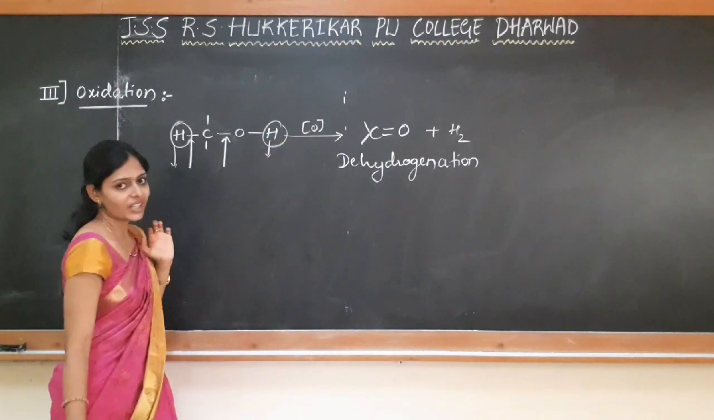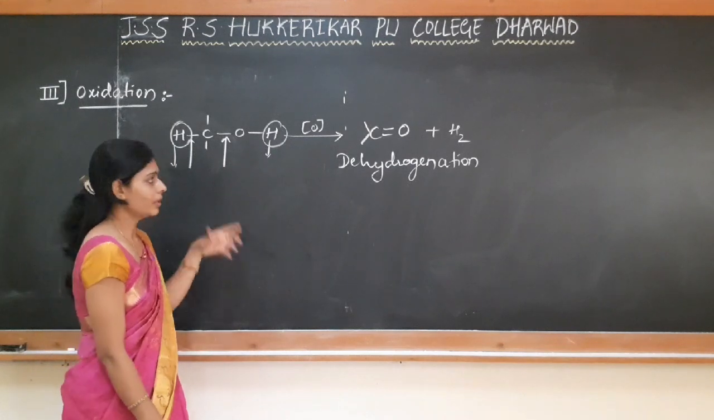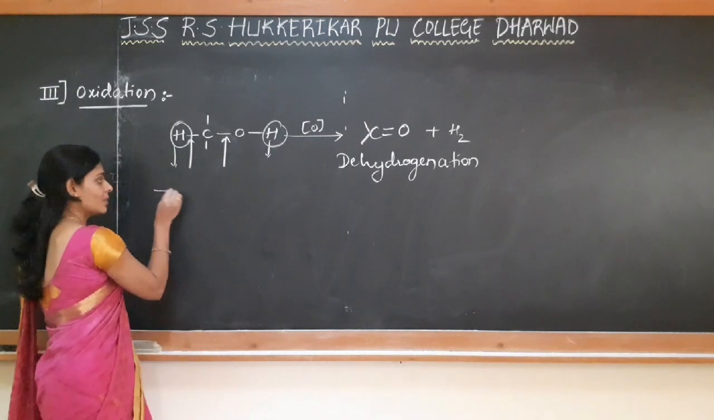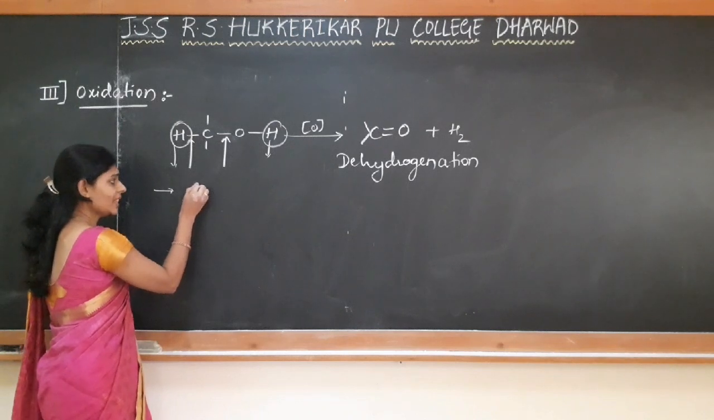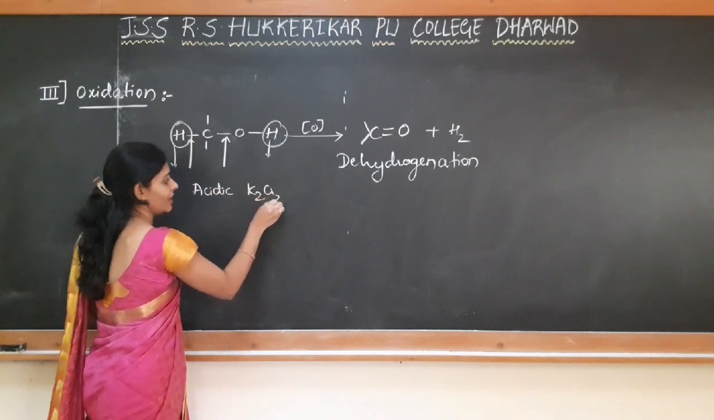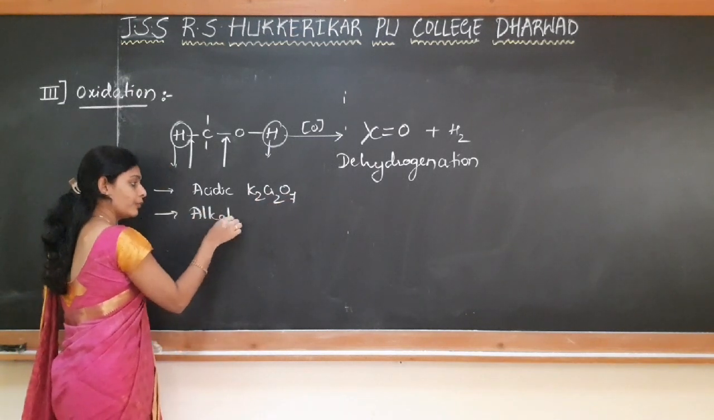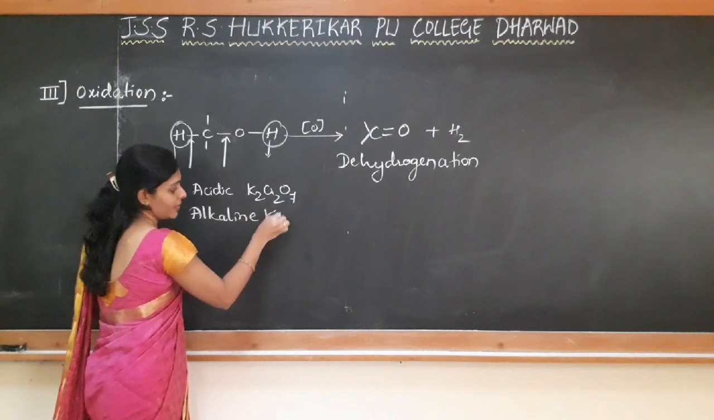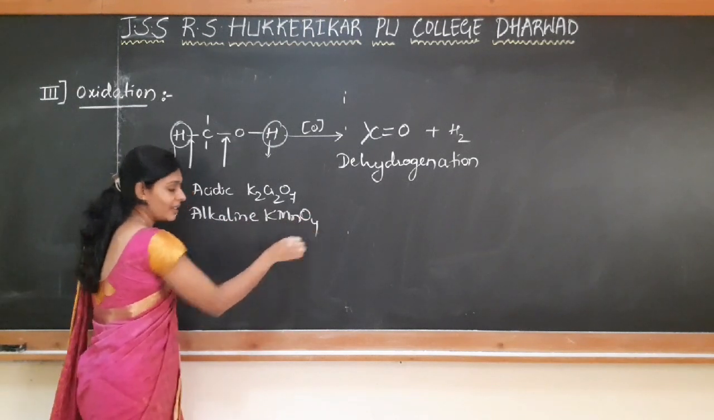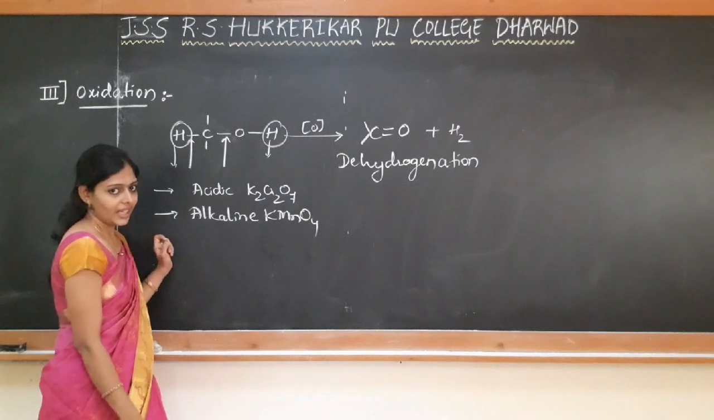And here, for the oxidation of alcohol to the carbonyl compound, the oxidizing agents used are acidified potassium dichromate, or we can use alkaline KMnO4, acidified KMnO4, or nitric acid. So all these can be used as oxidizing agents.